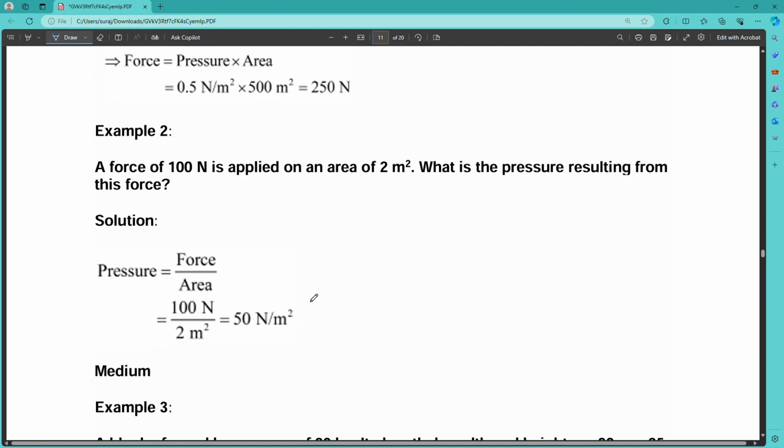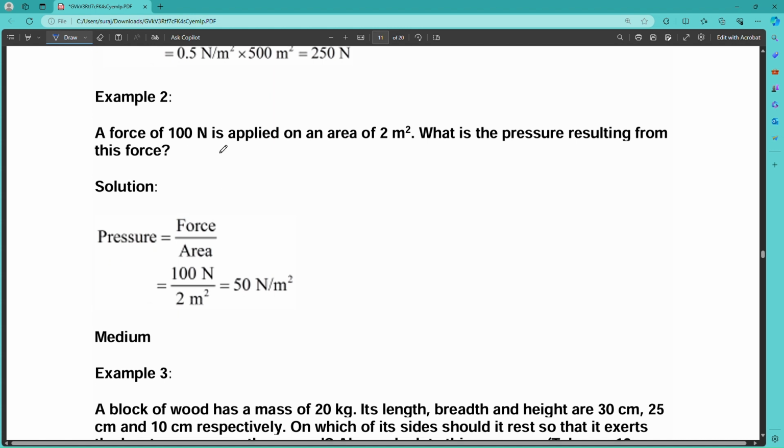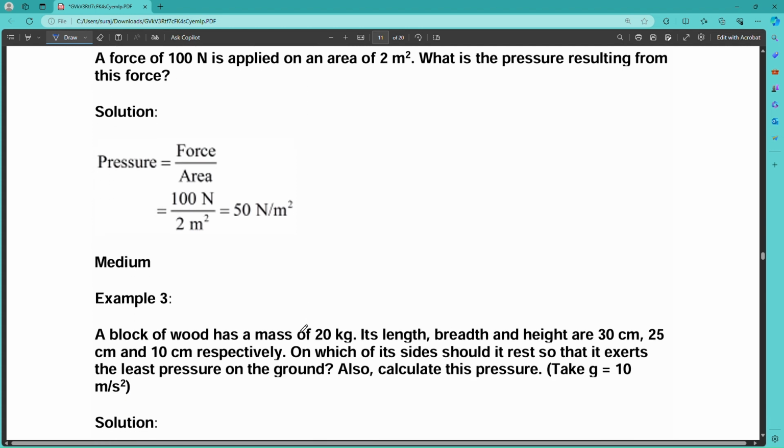There is another example also. A force of 100 Newton is applied on an area of 2 meter square. What is the pressure resulting from this force? So the pressure will be force by area. Here the force is 100 Newton and the area is 2, so we can divide them and we get the answer 50 Newton per meter square.